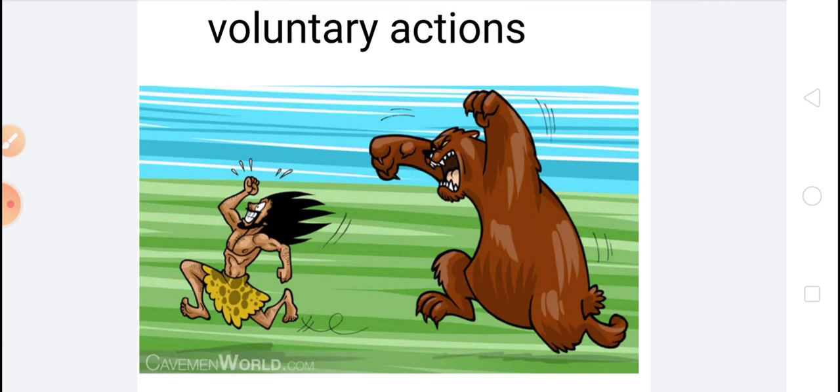For example, on seeing a snake, or you can see here, on seeing a bear, we run away from there. This is an example of voluntary actions. These actions are under our control, under our wish. We can do them according to our will. Such kind of actions are called voluntary actions.